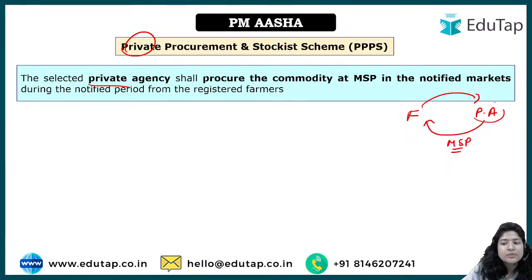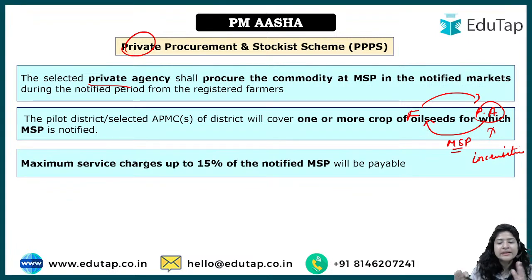But here, what is the profit of this private agency? Why would they set up new infrastructure in a certain place, or involve their administration in this purpose, right? So for that reason, currently the government is providing some incentive to the private agency. As an incentive, it's being said that a maximum of 15% of the MSP of the total year will be given as a service charge to the agency.